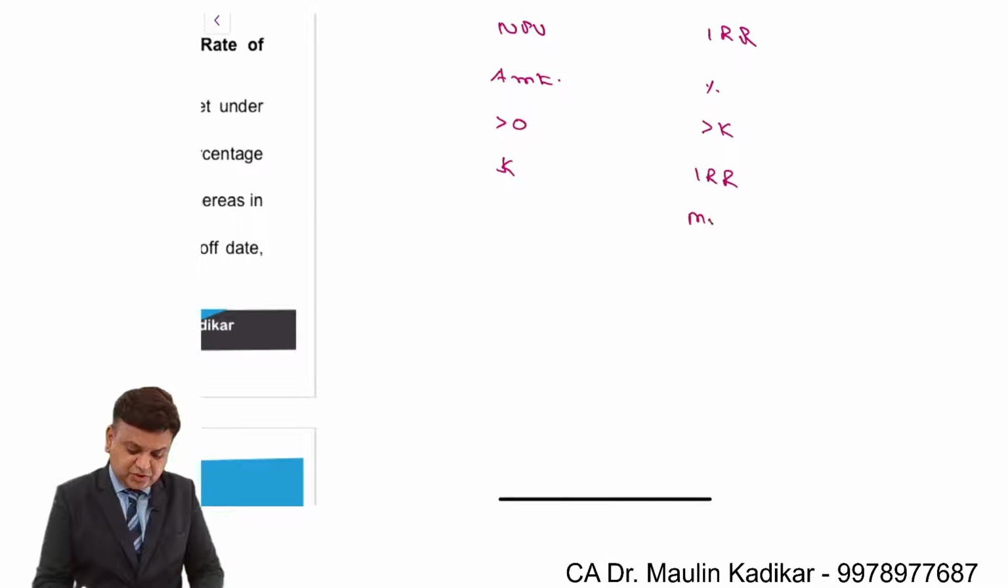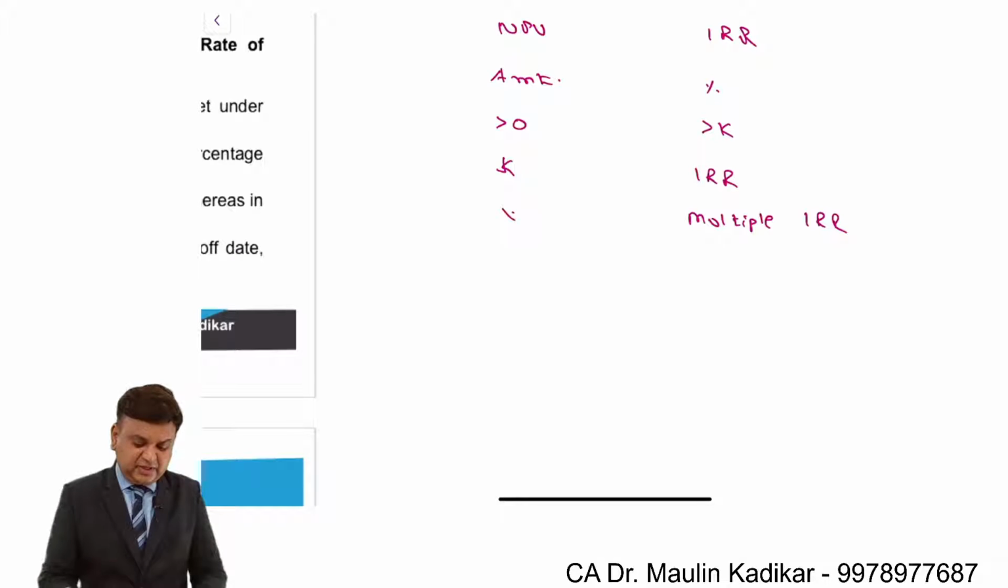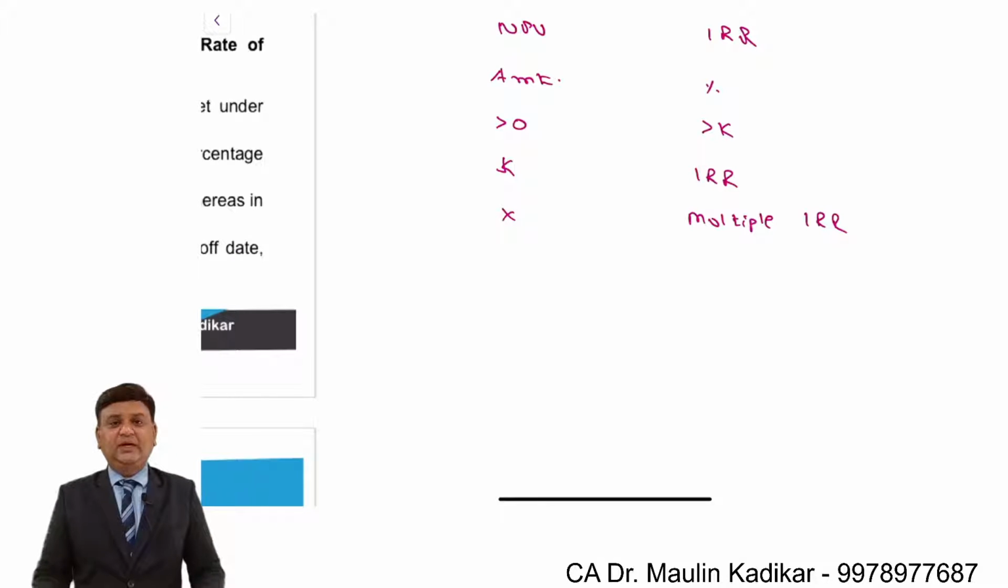Over here there is a situation of multiple IRR, meaning more than one discounting rate at which the NPV of the project would be 0. Over here we don't have the multiple NPV concept. At one discounting rate we will have one NPV only. These are certain differences that we have.